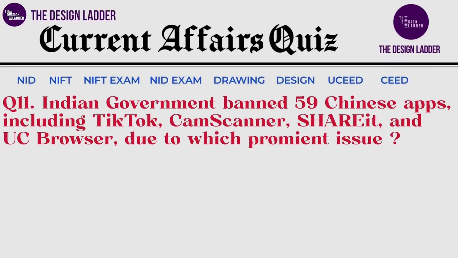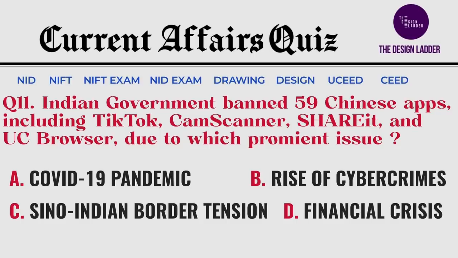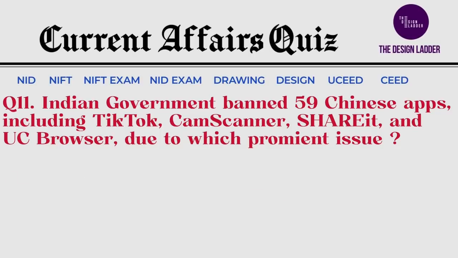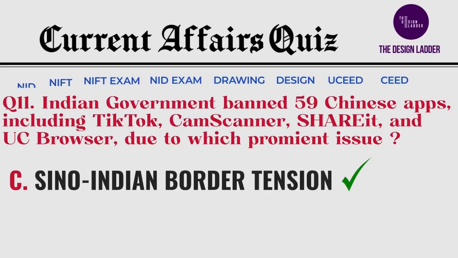The next question for today is, Indian government banned 59 Chinese apps including TikTok, Share It, etc. due to which prominent issue? And your options are. The correct answer is Sino-Indian border tension.